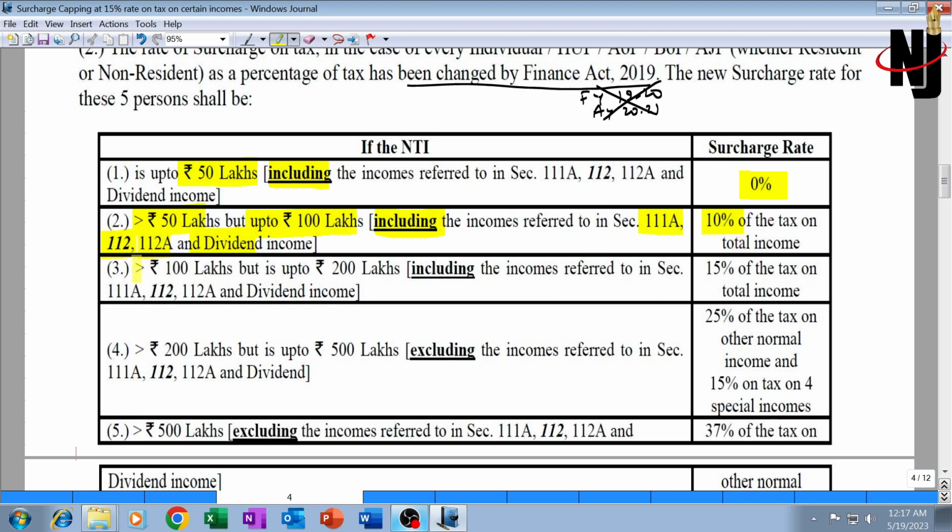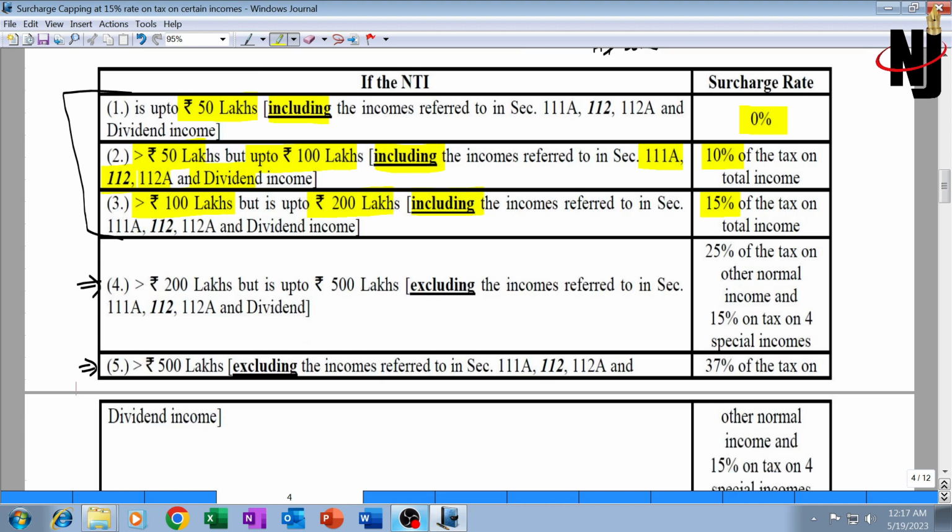Third situation, where the net income is exceeding 1 crore but is up to 2 crore, including these 4 special incomes, still the surcharge rate is 15% of tax, therefore this concept will still not be applicable. So the concept we are going to discuss in this chapter does not apply when the income is up to 2 crore. The concept will apply only in situations number 4, 5 and 6, where the income is more than 2 crore rupees. Let's now understand.